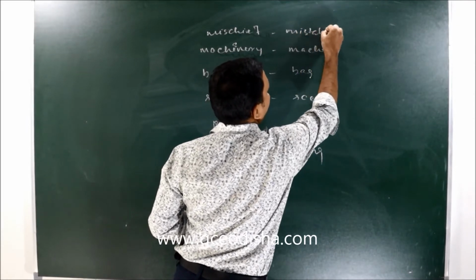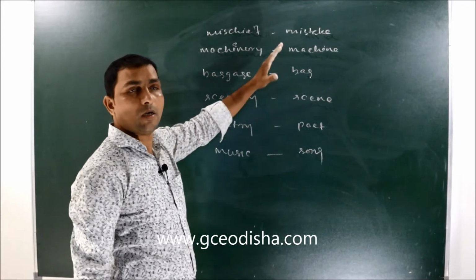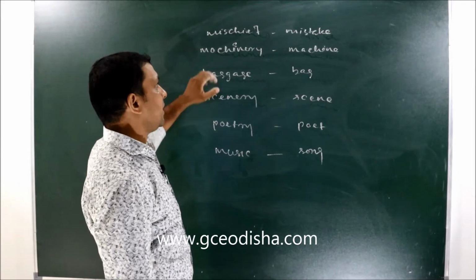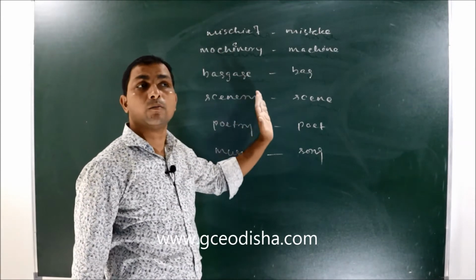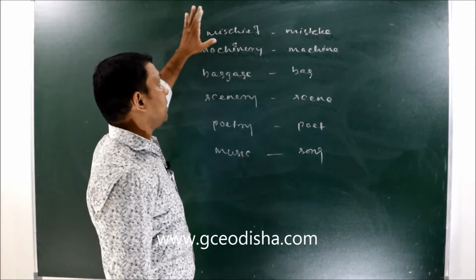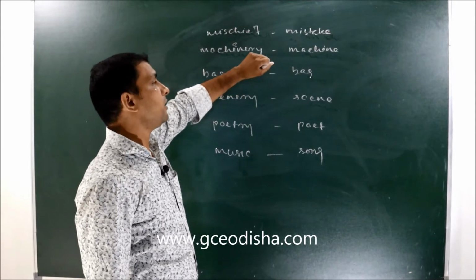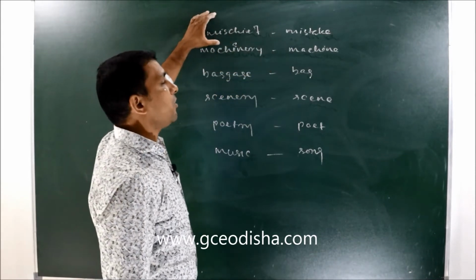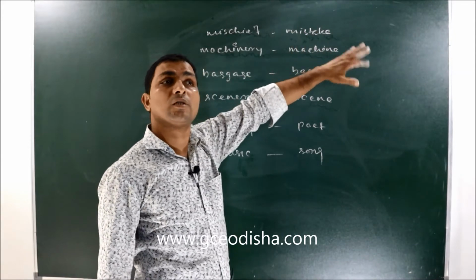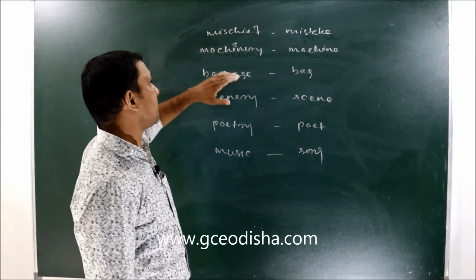So generally examiners put some such kind of words in the exam paper to create some problems, as these words sound similar. But when we say that mischief is a kind of mistake, we need to understand mischief is uncountable whereas mistake is countable. That means from mistake to mistakes is possible, from mischief to mischiefs it's incorrect.